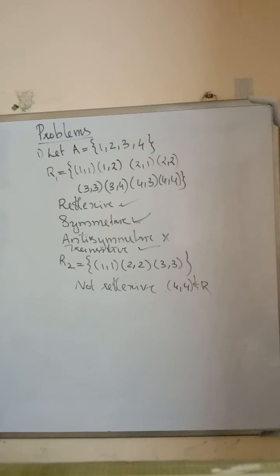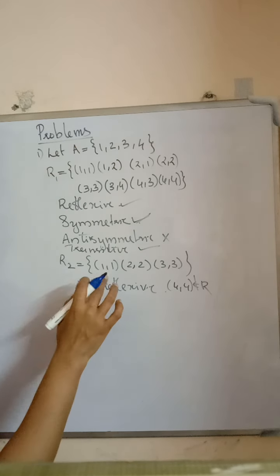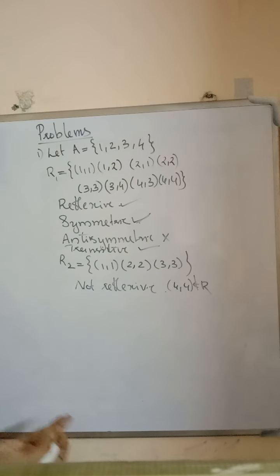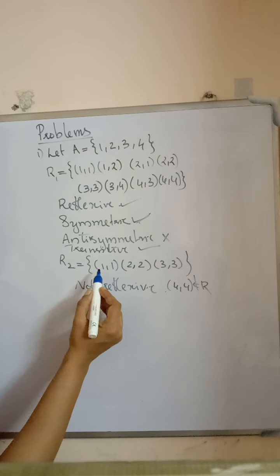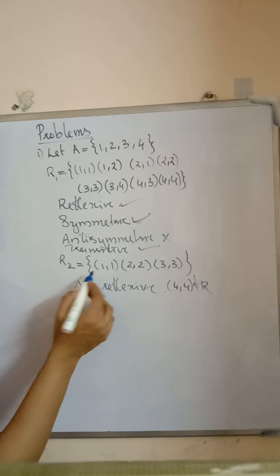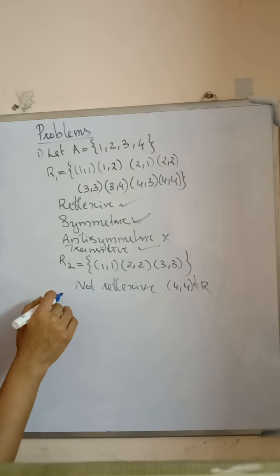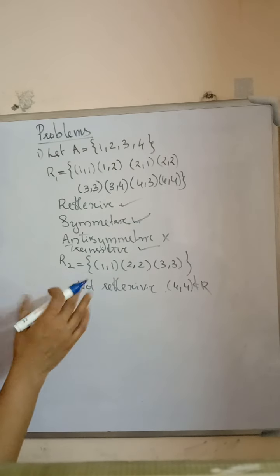It is symmetric, also anti-symmetric. Symmetric means A related to B, then B related to A. 1 related to 1, then 1 related to 1. So, it is symmetric. Anti-symmetric?